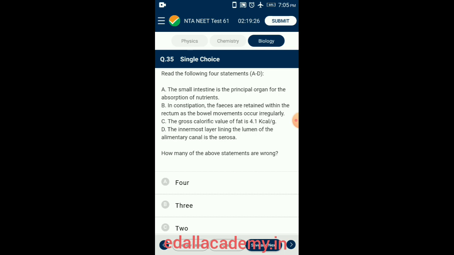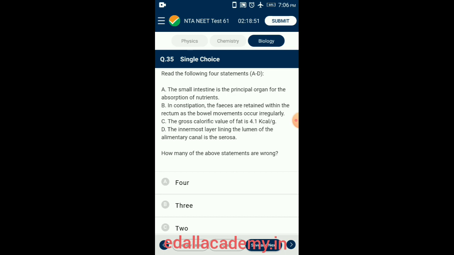Constipation: in constipation, the metabolic waste is retained within the rectum as bowel movement occurs irregularly. Gross calorific value of fat is 8.8 kilocalorie per gram. Serosa is the outermost layer and it is made up of a thin mesothelium. It is epithelium of visceral organ with some connective tissues. The innermost layer lining the lumen of the alimentary canal is the mucosa.